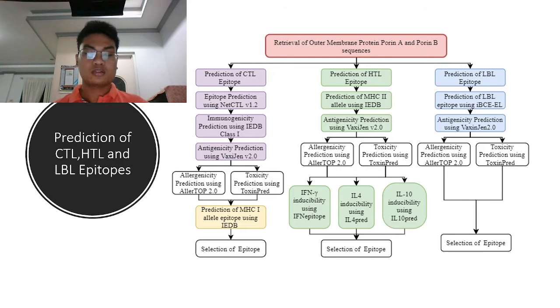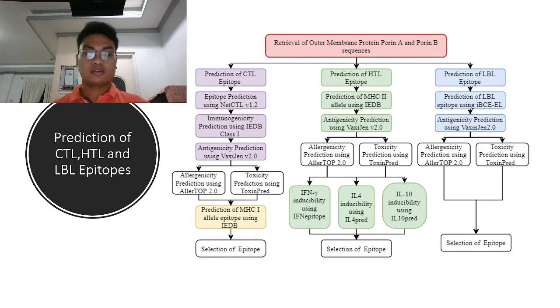Then epitopes were evaluated through AllerTOP, VaxiJen, and ToxinPred. The VaxiJen has a threshold of greater than 0.75, so all the epitopes below 0.75 are discarded. Then the HLA allele partner was determined through the IEDB MHC-I binding tool. In the binding tool, a percentile score of less than 1.5 was used to determine the allele partner.